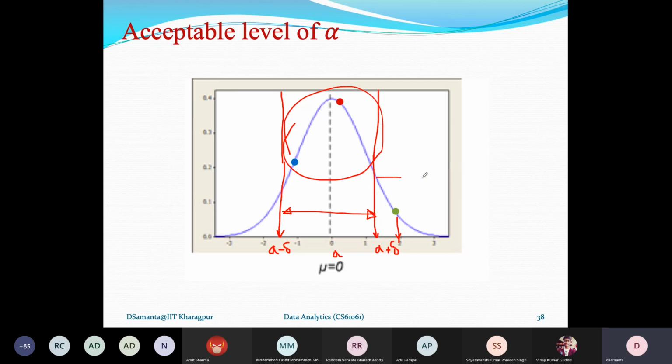And here, these sides, right? You can understand that if any sample gives some value within this region, then it will be considered as a rejected one, and this will be considered as an accepted one. So this way, the level of significance comes into the picture.